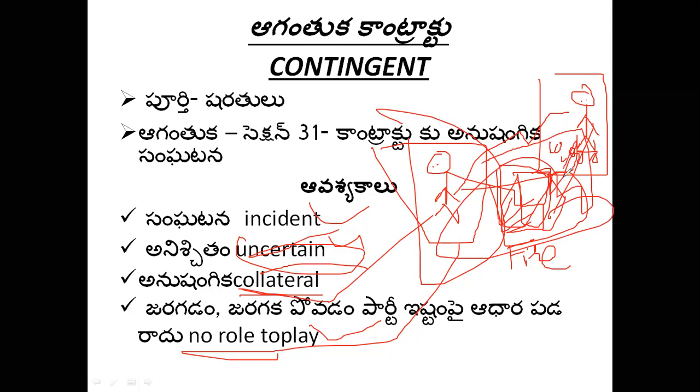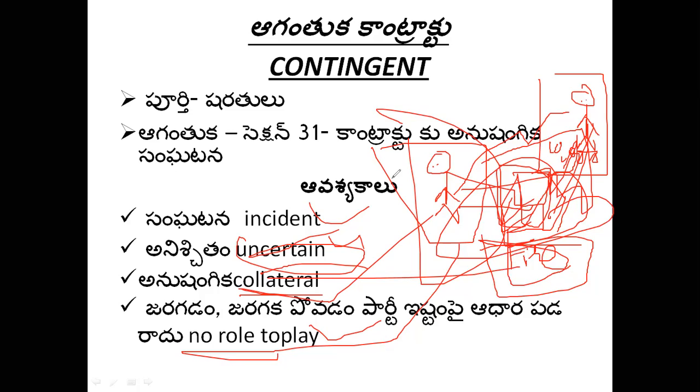Fire accident is collateral. It has no role to play actually. So main two things are there: one is 10,000 rupees, another one is protection of house. Happening of fire accident is collateral to the contract. That is what we mean by saying.